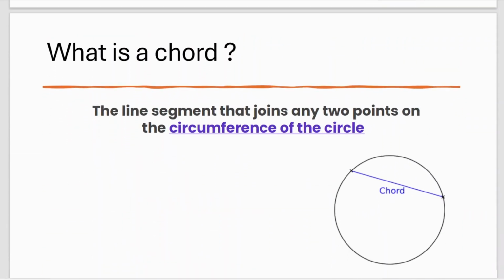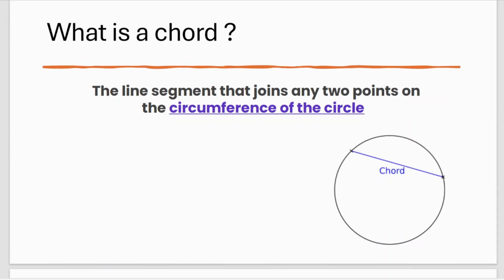Next is, what is a chord? First thing you must remember is that a chord is a line segment, that means it has both ends fixed. Now if you place this in the circle, where will it lie? It will lie on the circumference of the circle. This is called the circumference of the circle, and we will be covering each and every term in the coming slides also. So don't worry, for the time being let us consider this is the circumference of the circle.